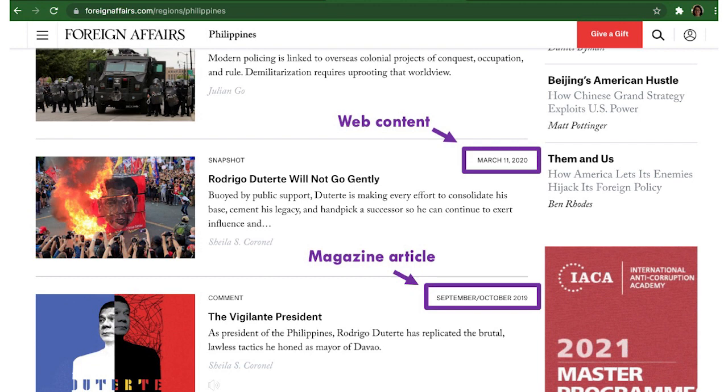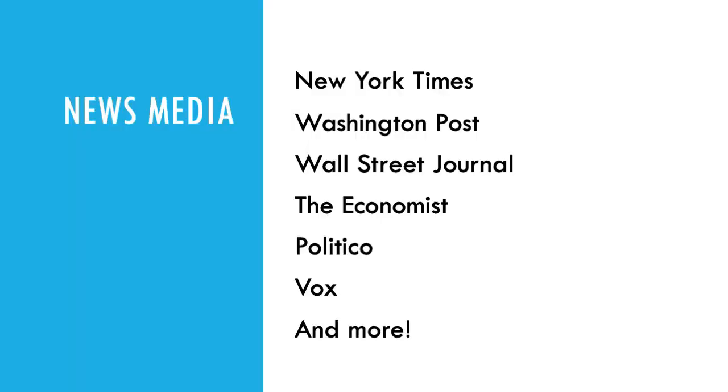You actually have to cite these in different ways, but for now just remember that the authors of these articles are presenting their individual analysis and perspective. It is often extremely well informed, but they're not claiming to be unbiased. These sources are credible, but not scholarly. You will often also read from news media like the New York Times, Wall Street Journal, or The Economist.